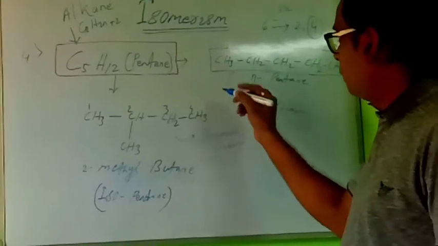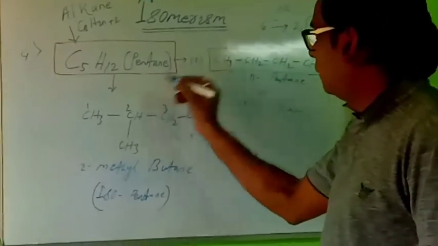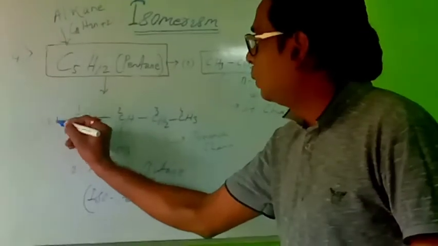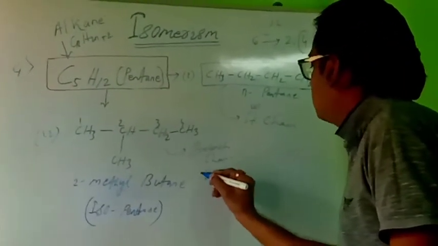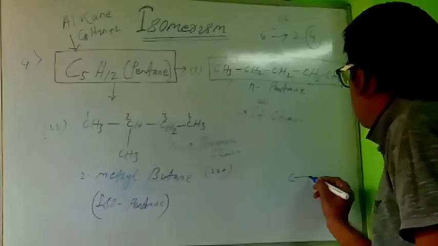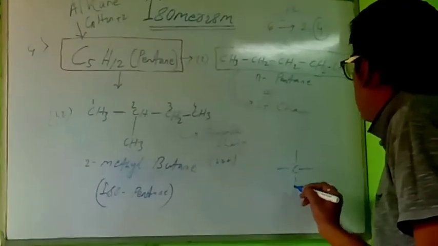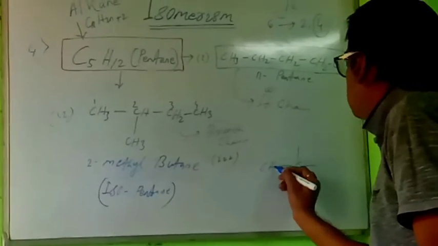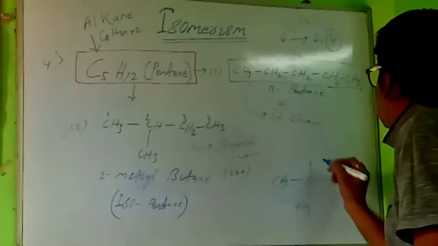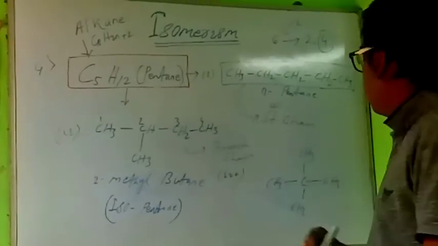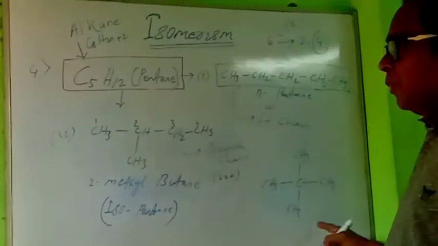That means here you are getting one part, second part here, 2 isomers, and the third one also. What is the third one? Keep carbon here, and here one methyl group attached, here also one, here also one, here also one. Total how many methyl groups? 4 methyl groups.